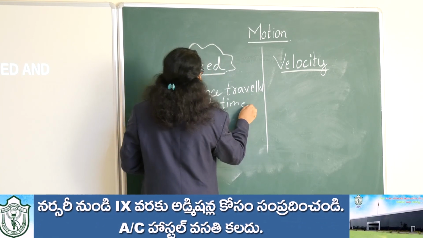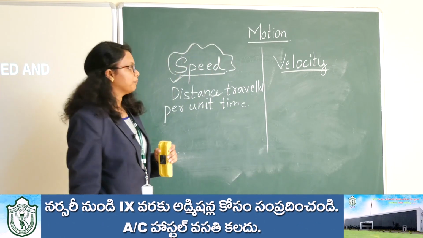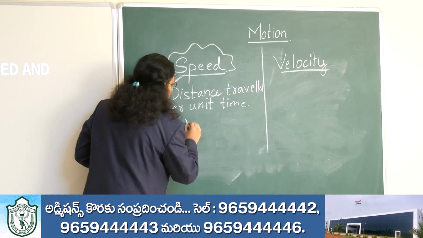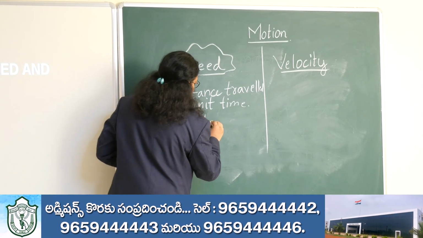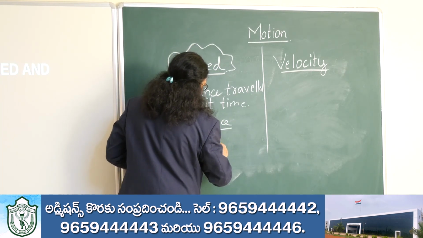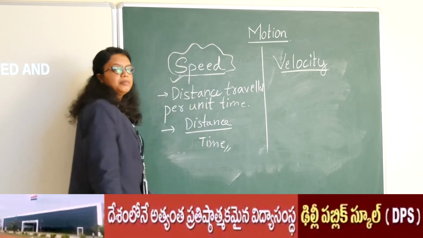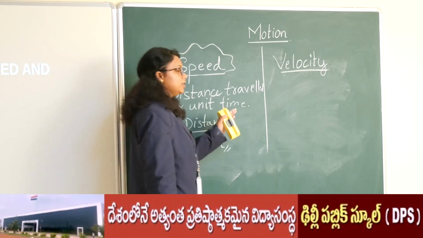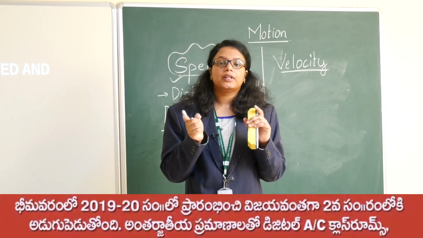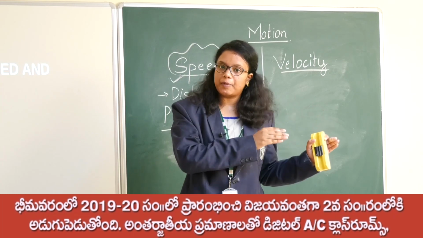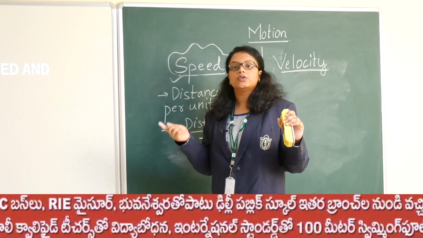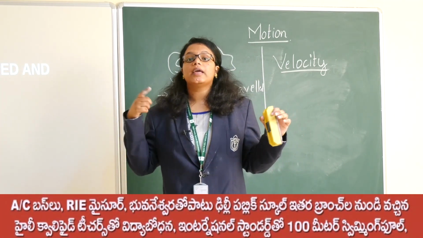Speed is the distance travelled per unit time. So the formula for speed will be distance travelled by time taken. Whereas velocity, we usually call it speed with direction. That means velocity consists of speed. The same speed comes under velocity, but velocity also includes direction, like east, west.